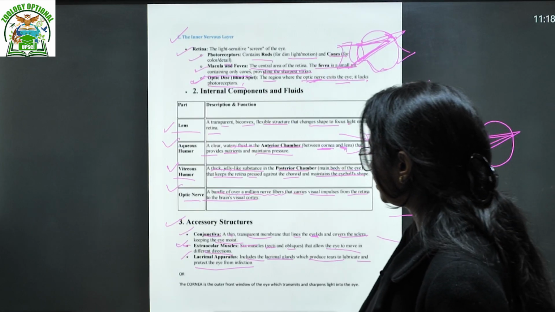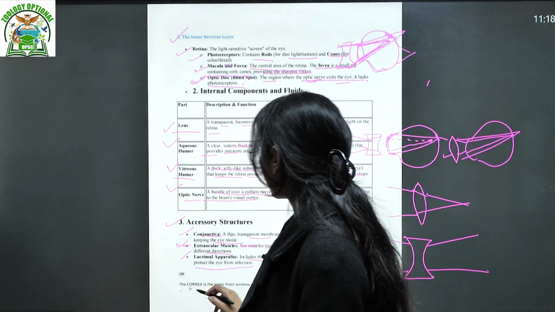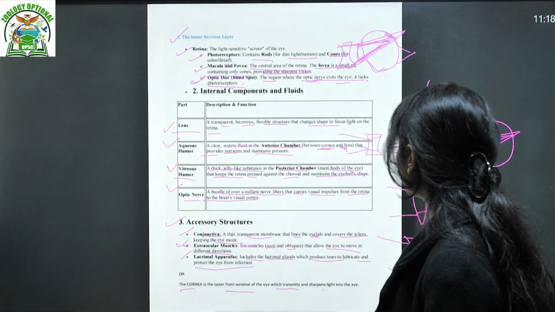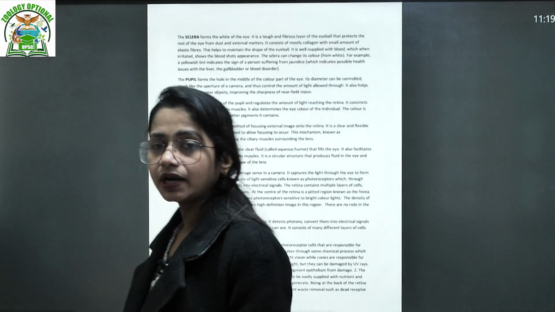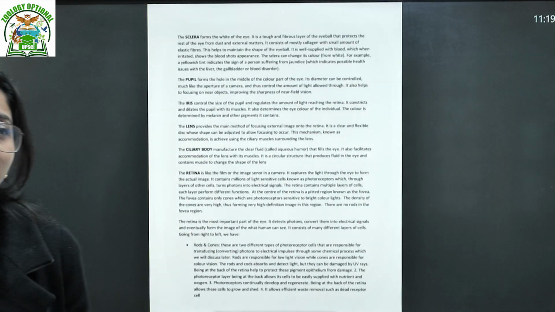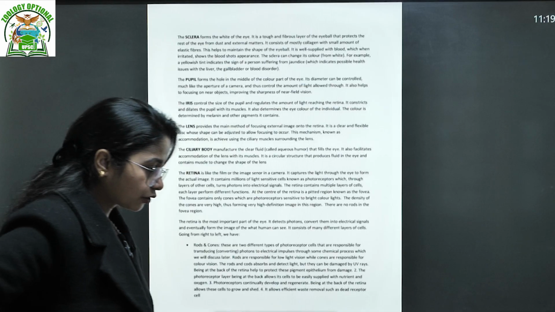I have tried to explain it in short. I have explained everything, like the cornea is the outer window of the eye which transmits light into the eye. I have explained every single part in detail. Here, suppose that depending on the number of marks, if the question is simply about the structure of the eye and it wants detailed information, then